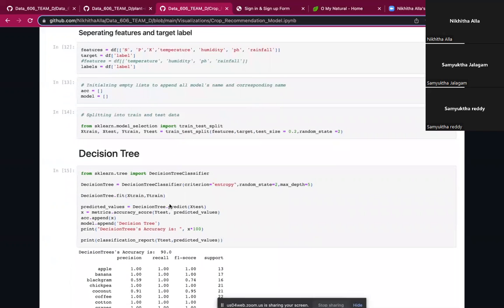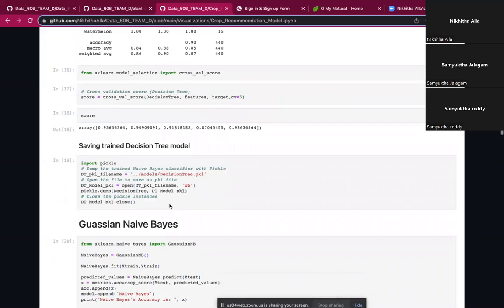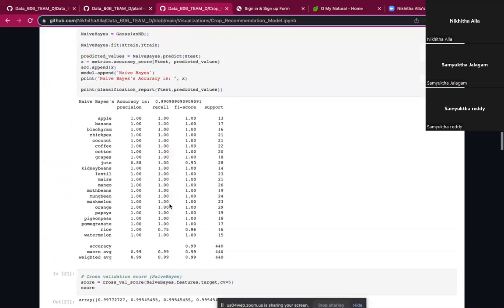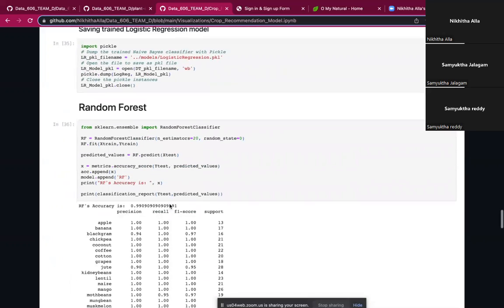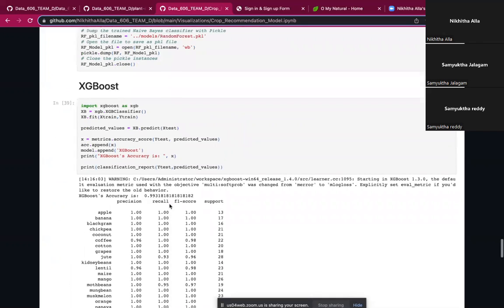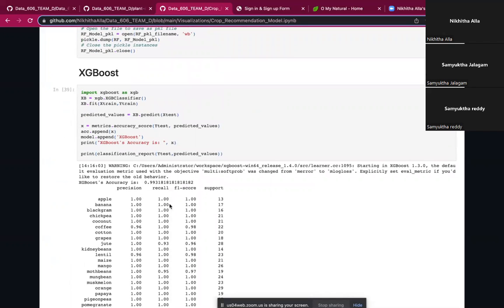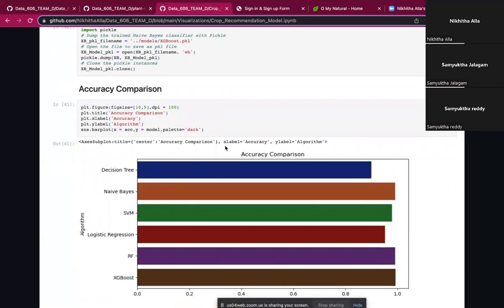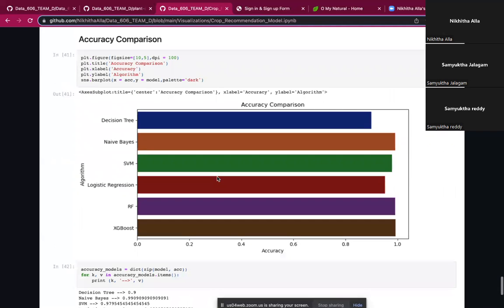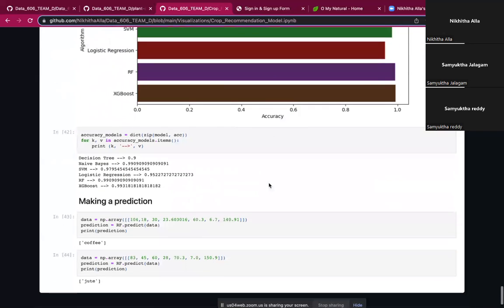We are using machine learning models here to find the accuracy for each model. Here we used decision tree, naive Bayes, support vector machine, logistic regression, random forest, and XGBoost, and then generated pickle files. The best algorithm, which has the highest accuracy, is used to build our model. Here we used random forest since its accuracy is 99%, which you can see, with the accuracy for each model here. Random forest has got the highest, which is 99%.